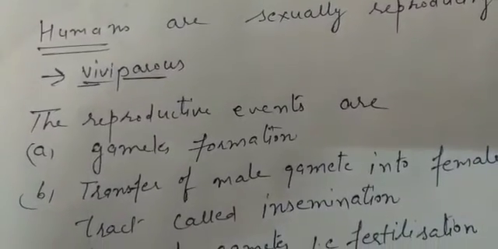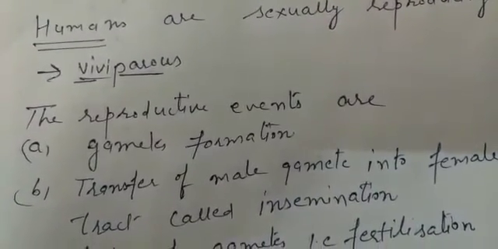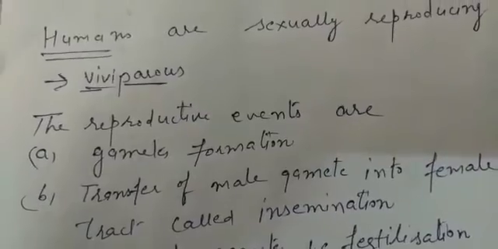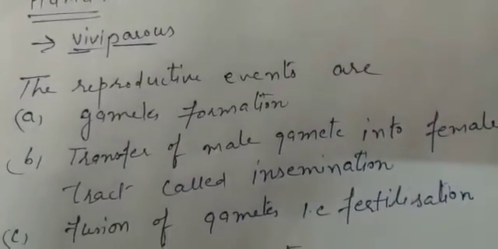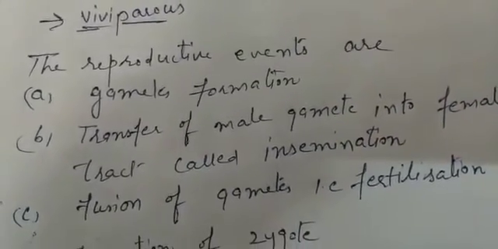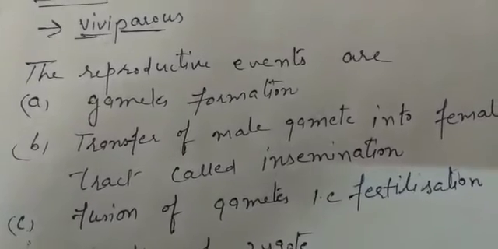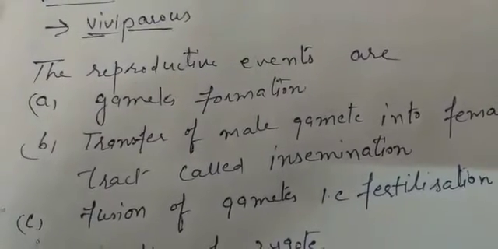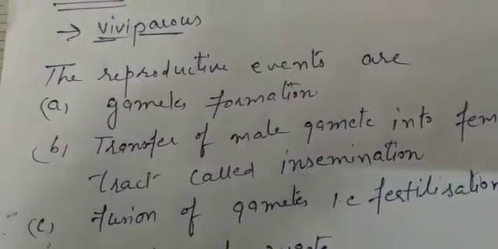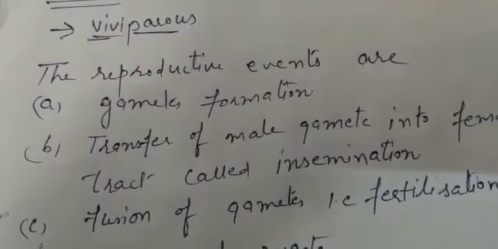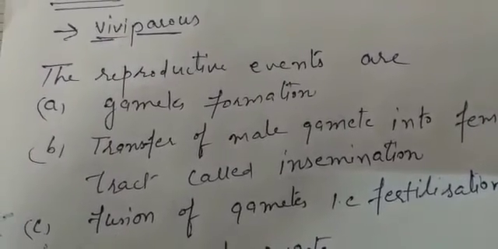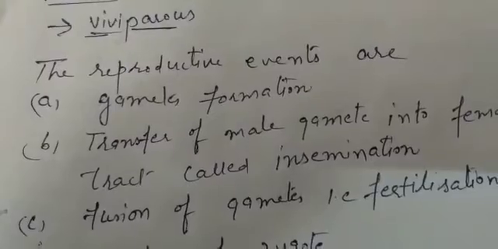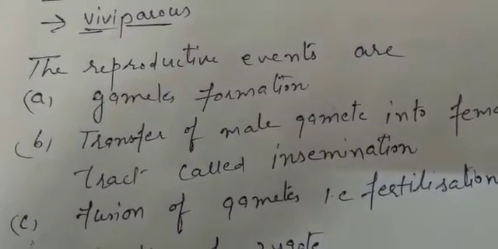Now, what are the different events that occur during sexual reproduction? The first event is gamete formation. We know that in sexual reproduction, gametes must be there. तो सबसे पहले जो important काम होता है वो होता है gametes का बनना. That is gametogenesis. As we know, human beings are different.